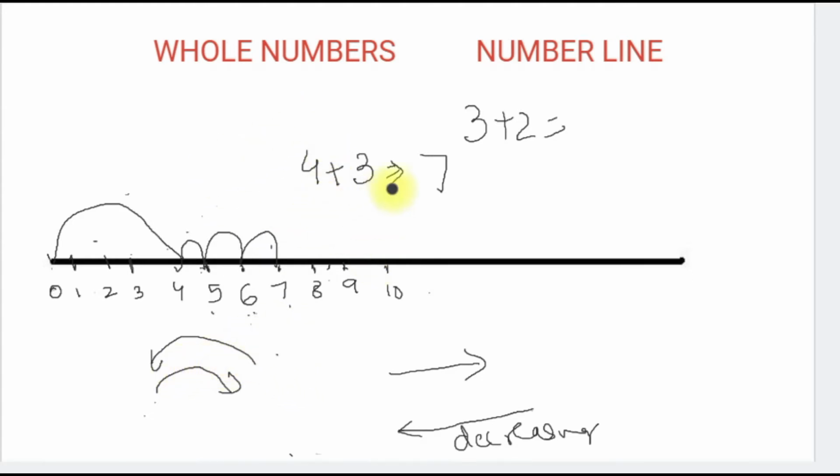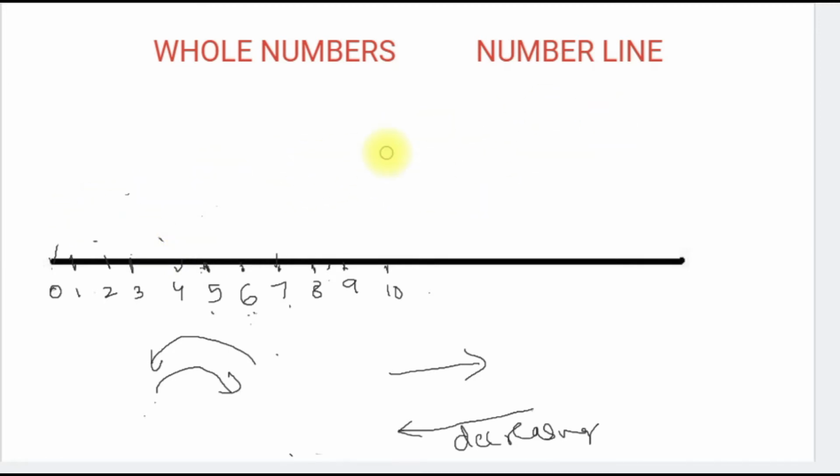So let us move on to subtraction. Another operation is subtraction. How can we do subtraction on the number line? Let us see. If we have to subtract 5 minus 3, as I told you, for subtraction we will move from right to left.